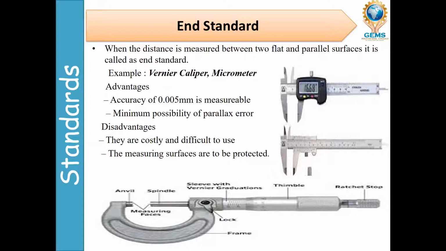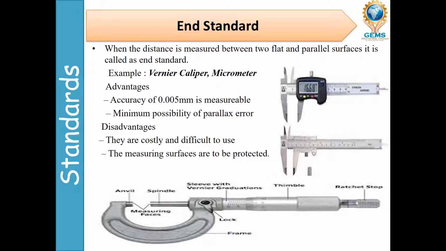Suppose you want to find out a diameter, at that time we will check with a vernier caliper, right? If you want to find out sheet metal thickness, at that time you can use a micrometer. We cannot use steel rules for that measurement, because we need accuracy. We need accuracy, so that's why we use the end standard.